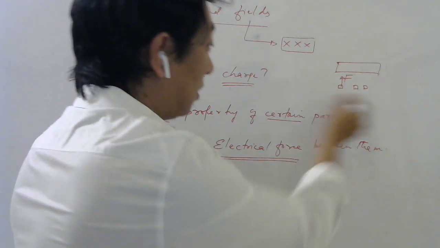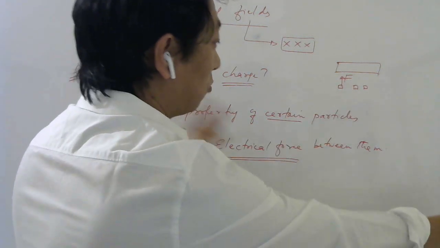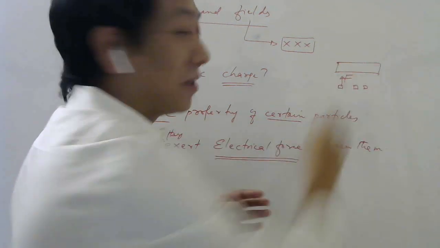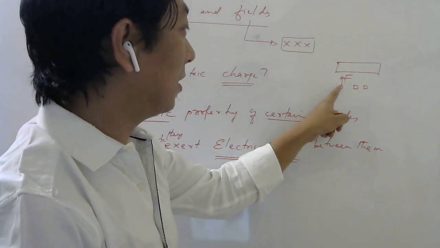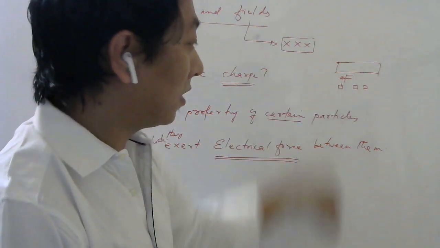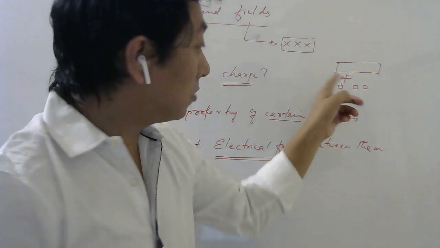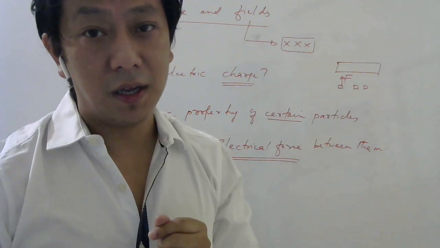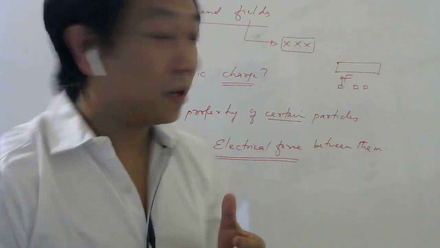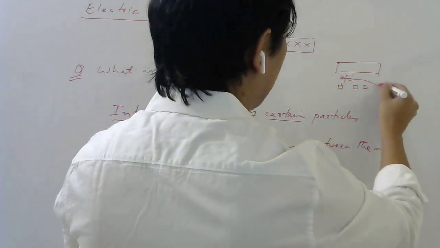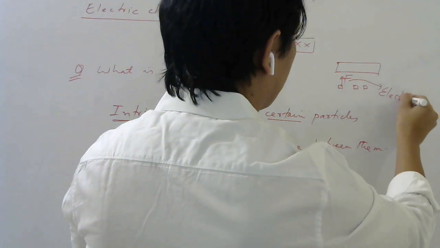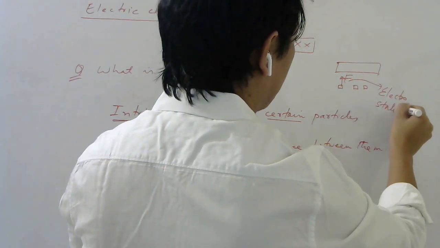Anyways, there is Earth here below, right? So Earth's mass is way larger than the scale's mass. So why would the paper be attracted to the scale instead of being attracted to Earth? So this force is not a gravitational force, but it is what we call electrostatic force.